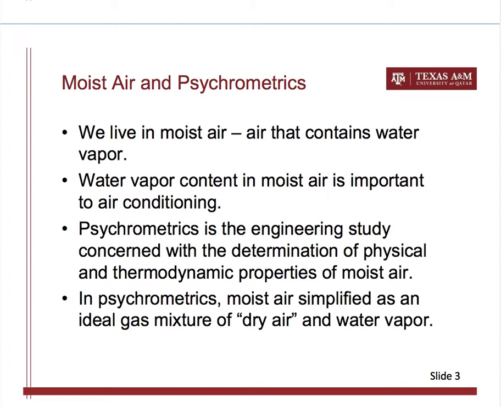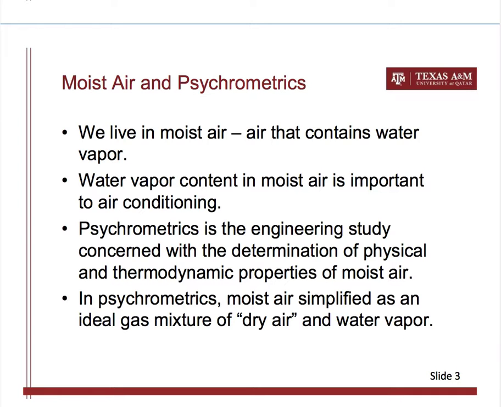Okay, moist air is what we live in and what we breathe. Air that we breathe contains water vapor. That's why we call it moist air. This is different than what we learned about air in the introductory thermodynamics course, in which the air is considered as a pure substance.